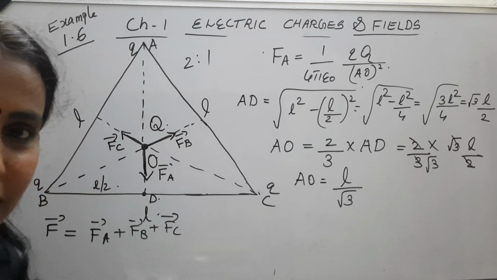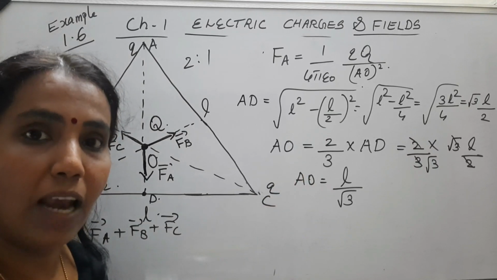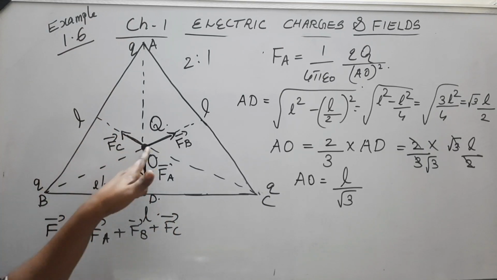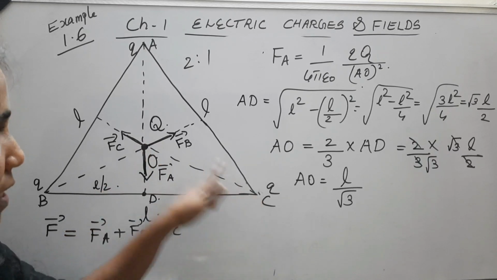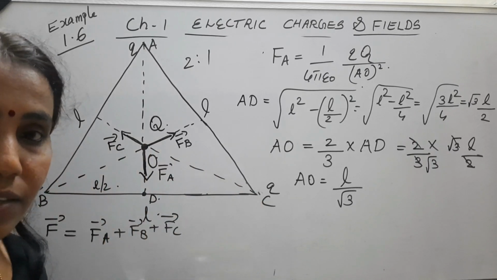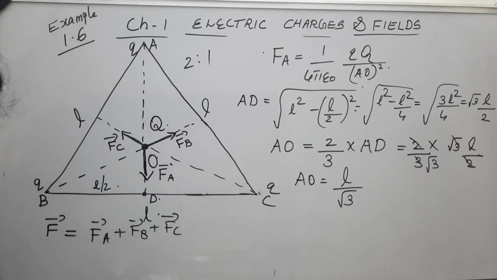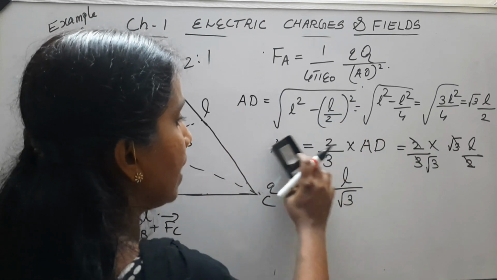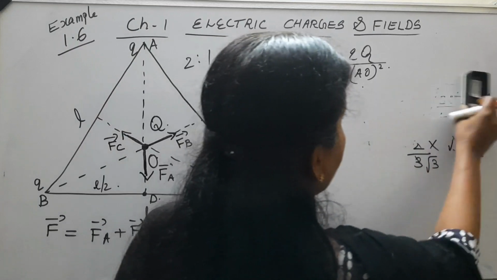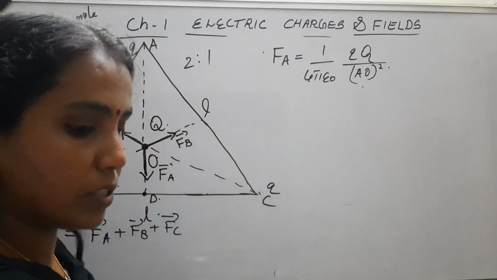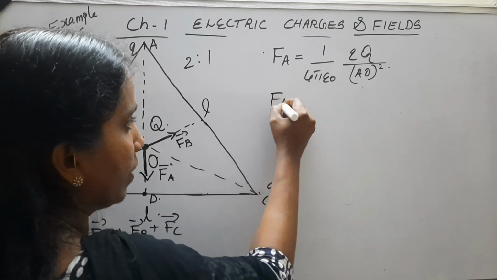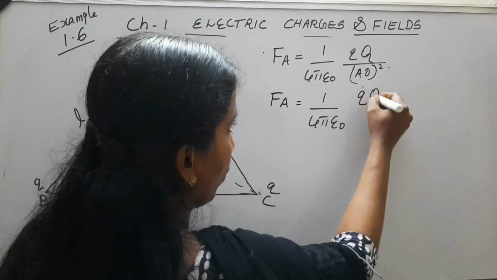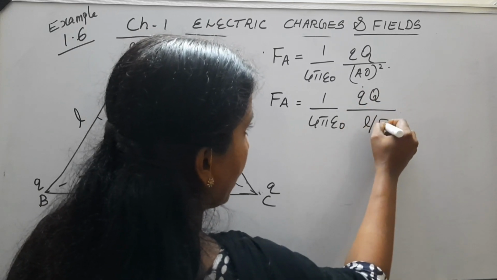Very important calculation it is. Okay, so AO comes around L by root 3. Similarly, BO also is L by root 3. CO also will be L by root 3, because the triangle is an equilateral triangle. Okay, so I am rubbing this and writing it in that equation. So we have AO as L by root 3. So in this equation, the magnitude of FA is equal to 1 by 4 pi epsilon 0 QQ divided by L by root 3